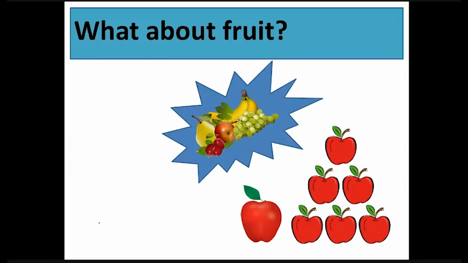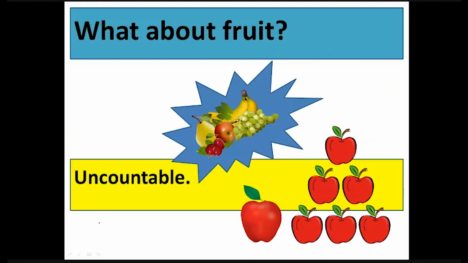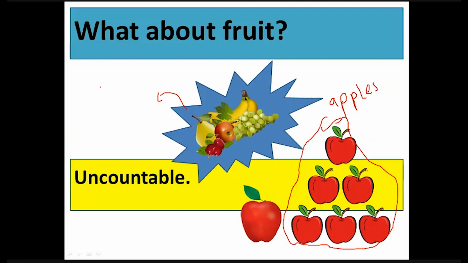What about fruit? Well, if you are considering different types of fruit together, it is called an uncountable noun. But if you are referring to a specific category, such as the apples on the slide, we will then consider this particular group as a countable noun. So, we can say, I love eating apples. But we cannot say, I love eating fruits. The word fruit will stay as fruit, no matter how many of them are kept in the basket.